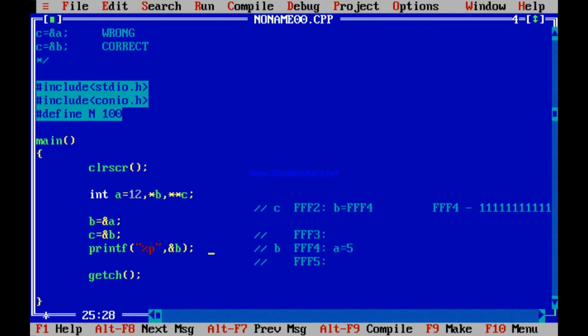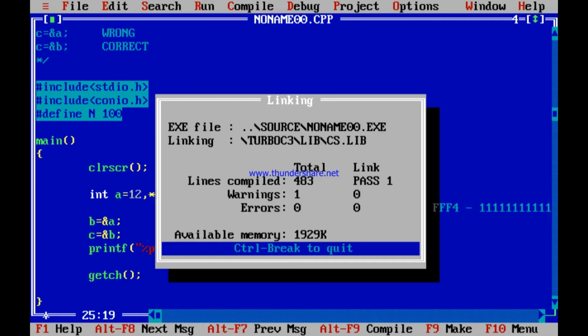It prints FFF2. So FFF4 is contained in FFF2. So address of B is FFF2. So what if I print it like C? Because C equal to &B was made. So this FFF2 was already assigned to C. So if I print C, it should print FFF2. Alt, enter. See, it is printing FFF2.